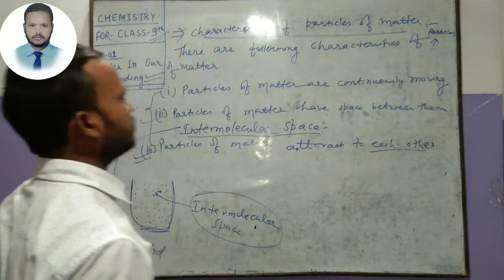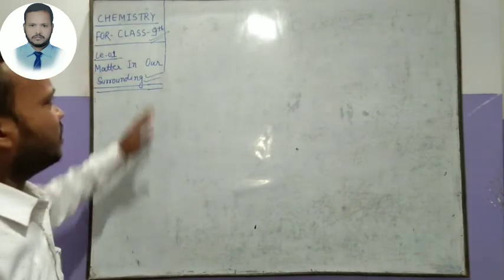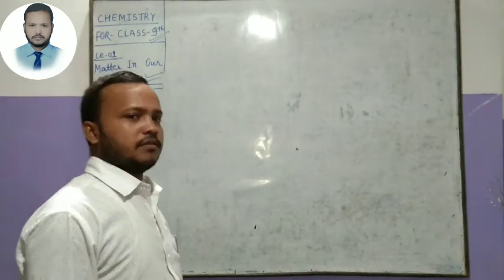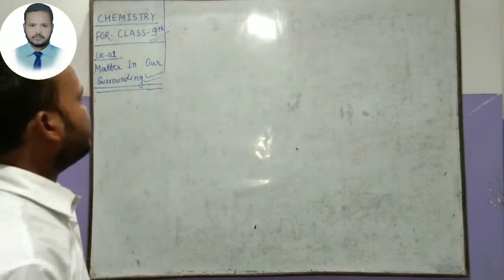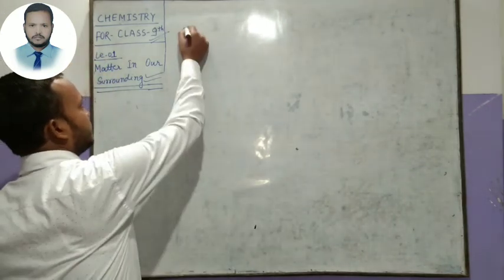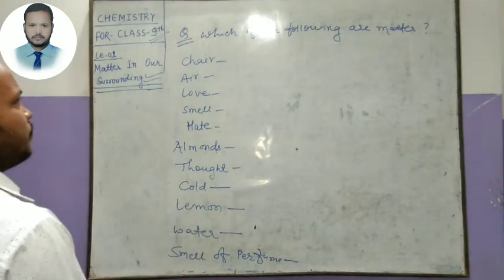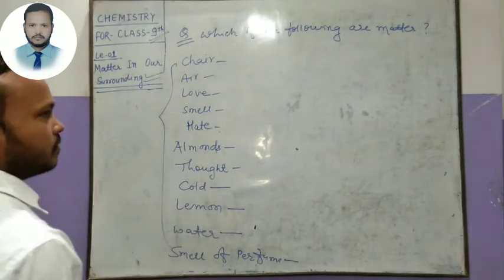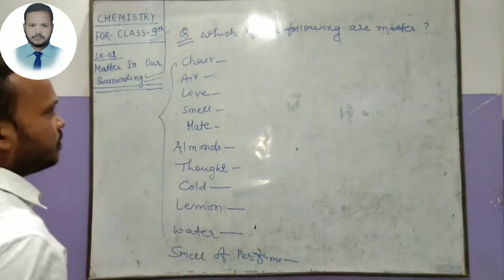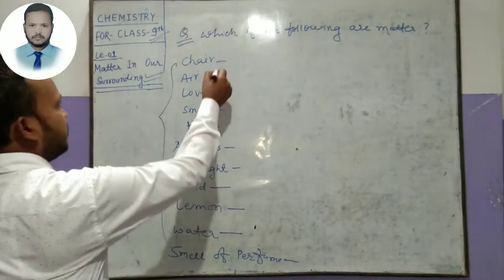Next point. Next I am writing the questions. Clear? But you have to give me answers to my questions. This is the question. You have to find which are matter. There are the following words here, but we have to find which are matter. Here is a matter, students.